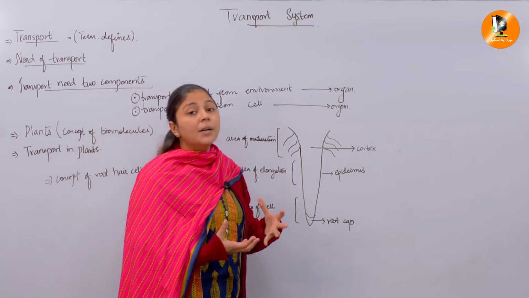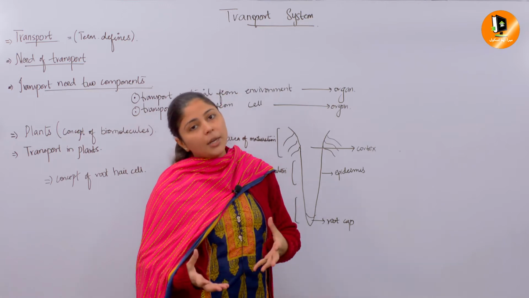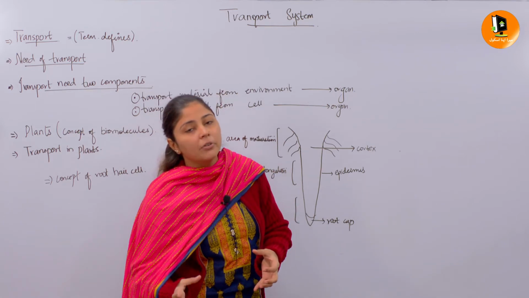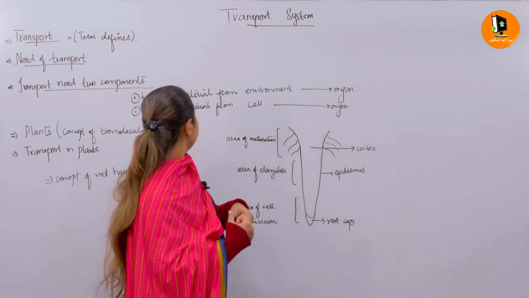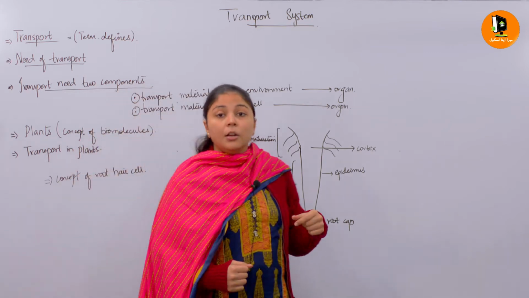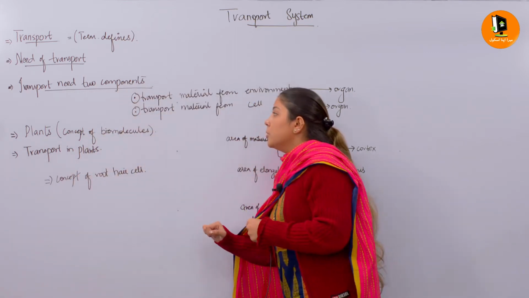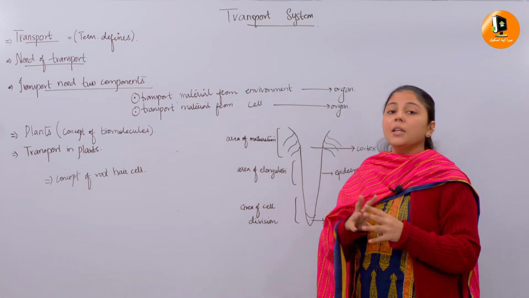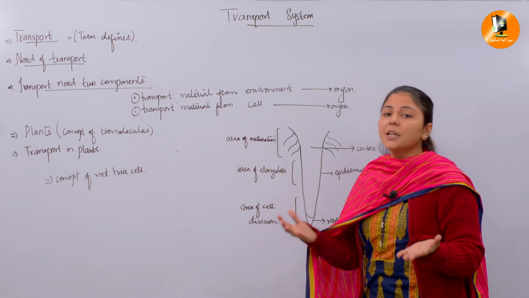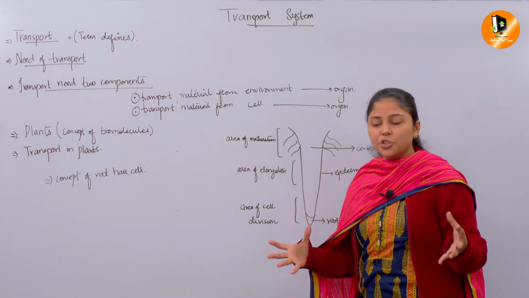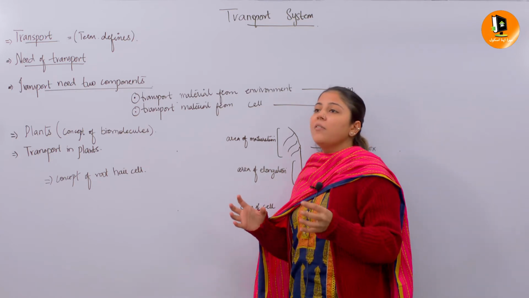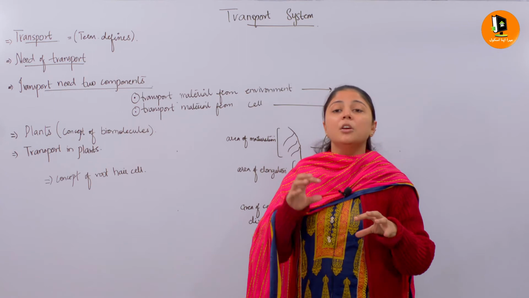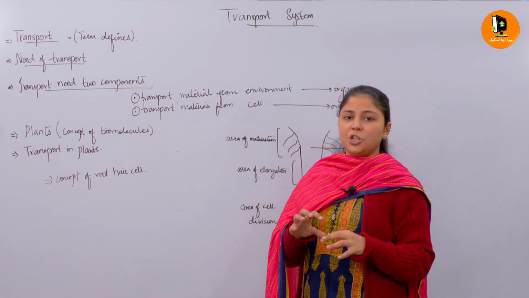Because we are talking about multicellular species, the organ is there to fulfill the requirement of transportation. As I said, the transport system in plants is in a multicellular organism with a complex structure, so the plant has developed organs which are responsible for transportation.